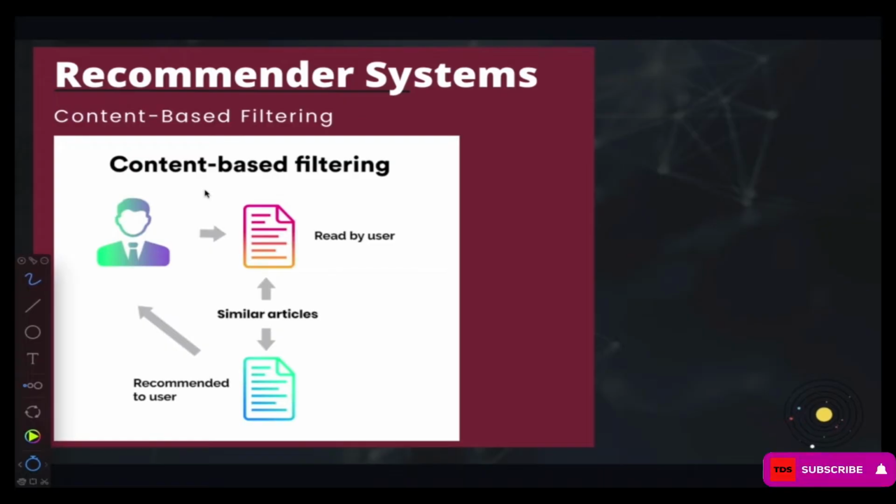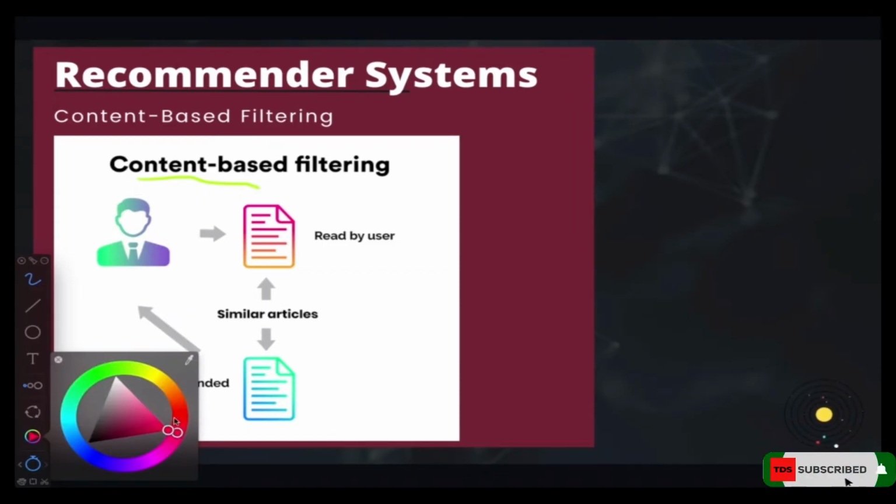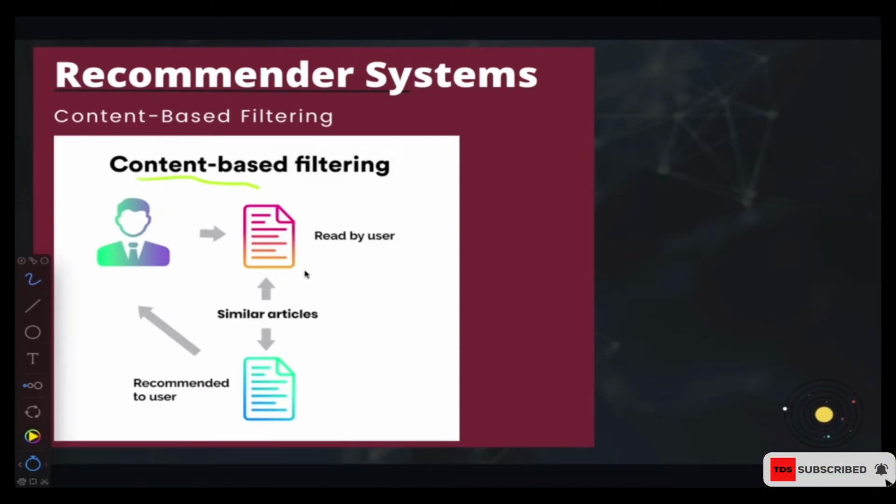So in content-based filtering, as you can guess, it's content-based, meaning that we base on the content to make whatever recommendation we're going to recommend. For instance, a user has viewed a particular product or read a particular article on your platform. Based on that article that the user has read, you look for similar articles and then recommend that similar article to the user.